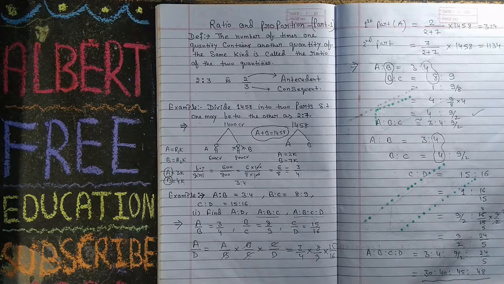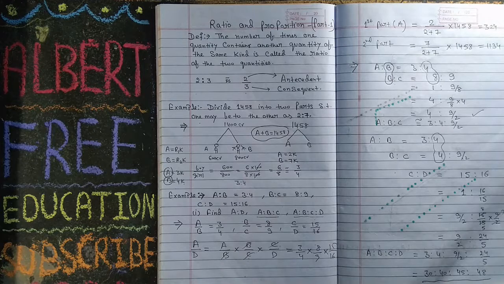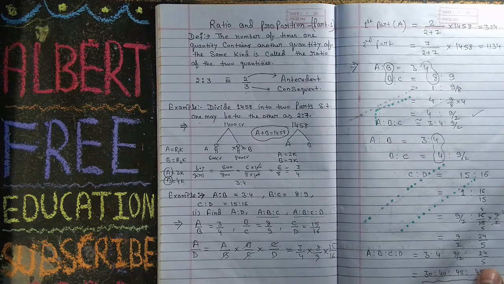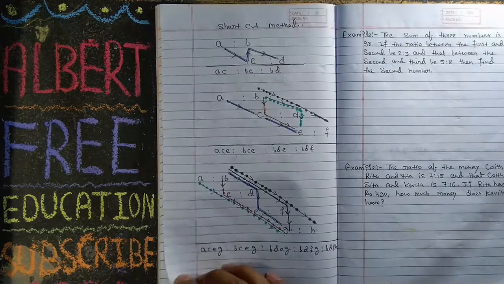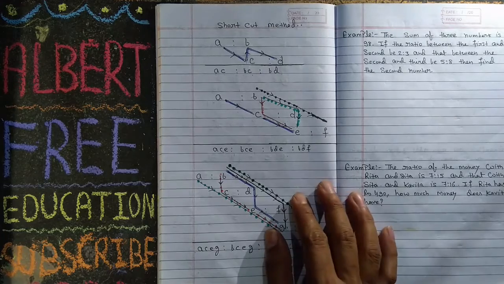Very simple method. Now I will give you the shortcut method. This is a very long method. If you are planning to qualify any entrance exam, in this condition you have to use this simple method. Now I will give you the simple, best method.